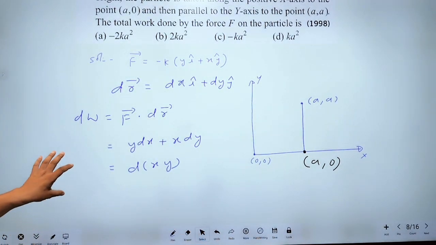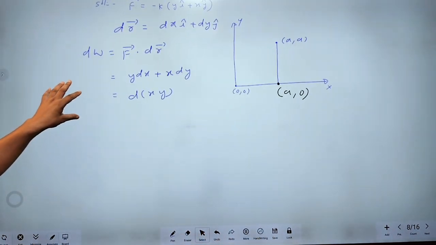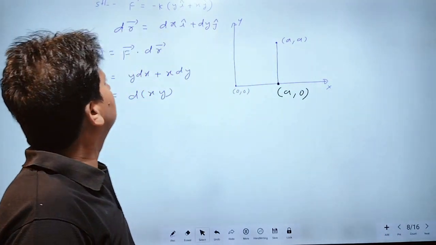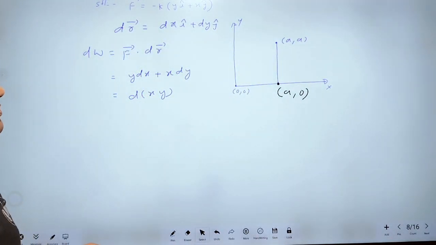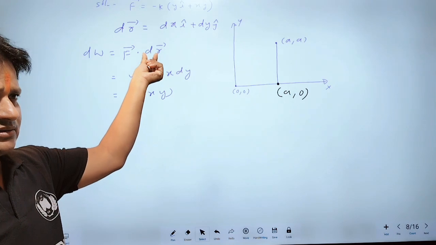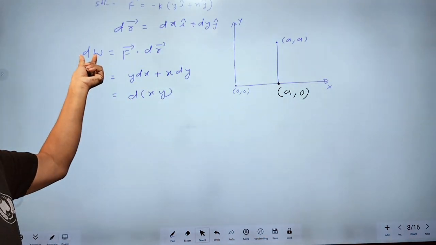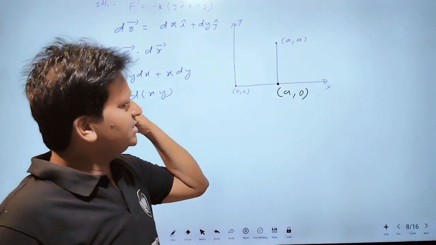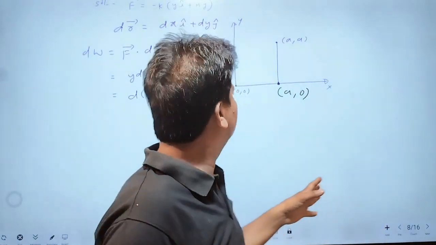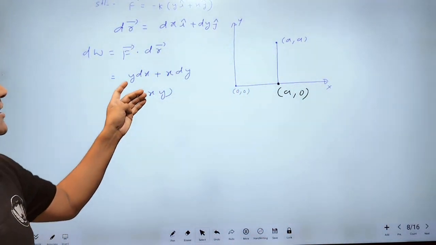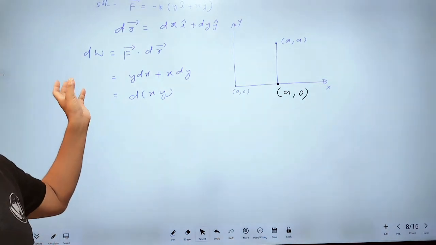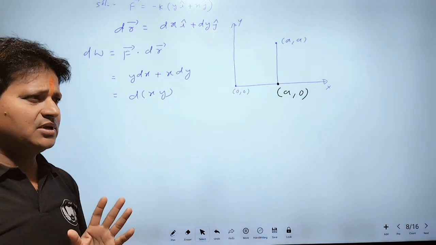Now we displace the particle further by an elementary displacement dr. Then the work will be dw.